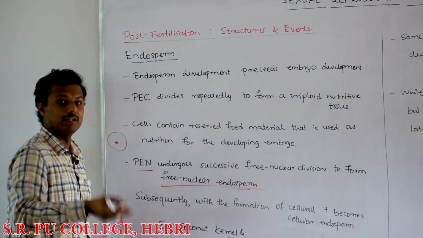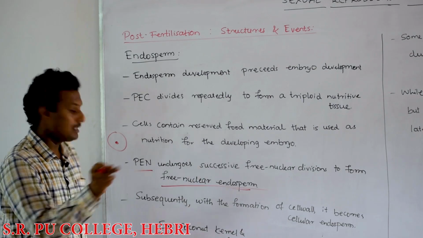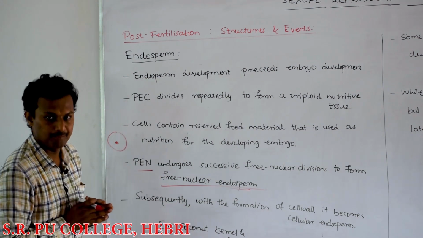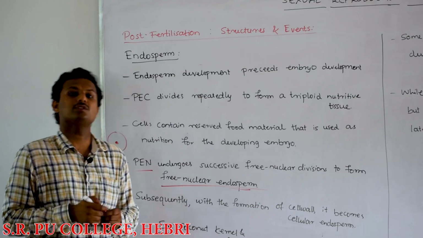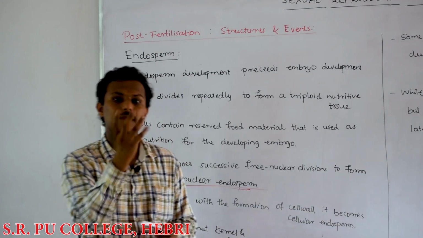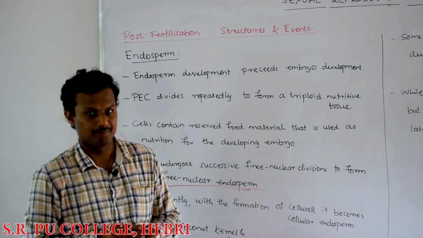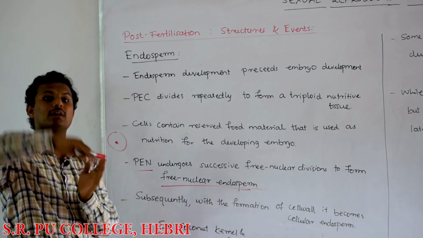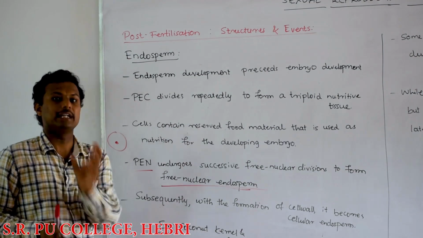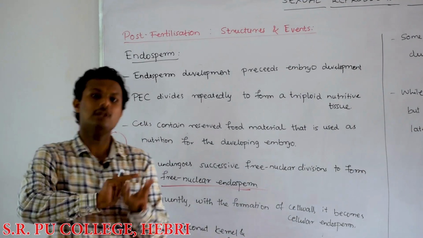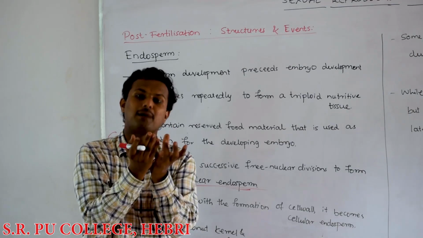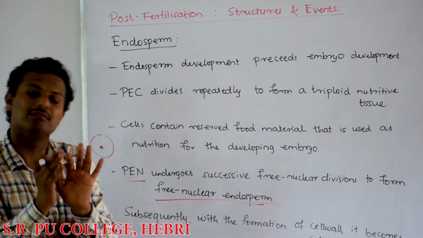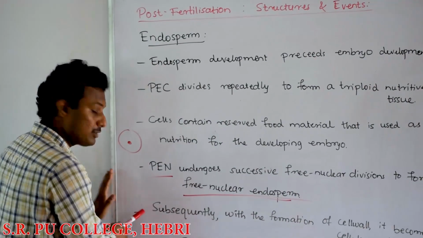The liquid nature of the endosperm in the coconut is because this is the free nuclear endosperm. The nuclei are free floating there. That means the wall formation will not be there. But in the same coconut, we also see the coconut kernel, the solid, fleshy edible part of the coconut. That is also the endosperm, but that endosperm is formed in the later stages. If you see the tender coconut, you will only see the coconut water. Only after the maturation of the coconut will you see the harder part, and slowly, when the harder part becomes evident, the liquid part of the endosperm will be reduced in amount.